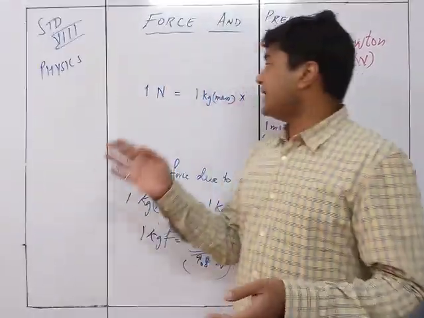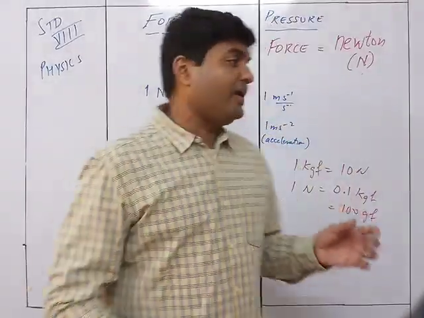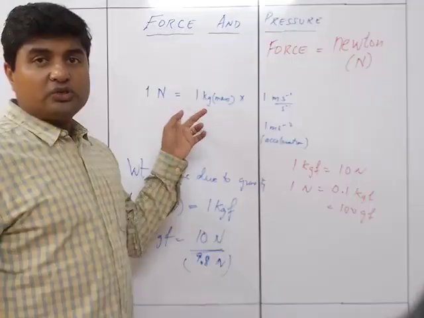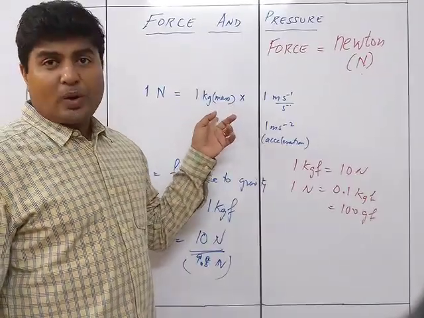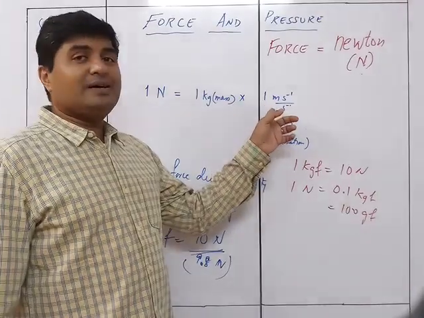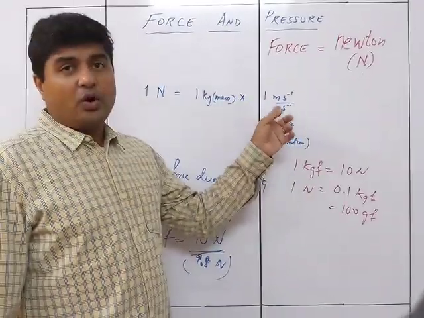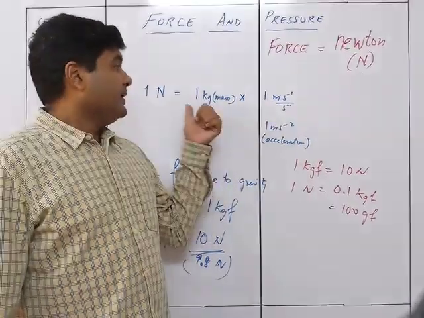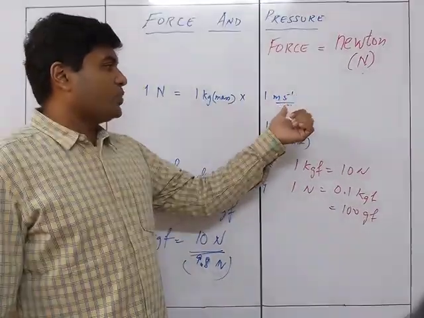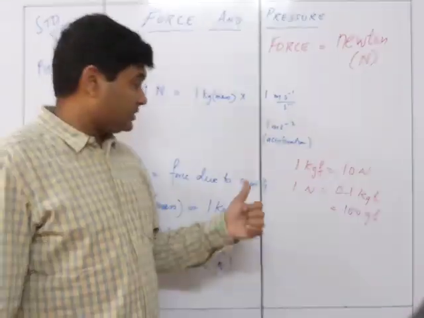The unit of force is the Newton. 1 Newton can be defined as the force which, when applied on a body of mass 1 kg, produces an acceleration of 1 meter per second square, that is, a change in speed of 1 meter per second every second. So that is why it is 1 kg into 1 meter per second square, which is the acceleration.